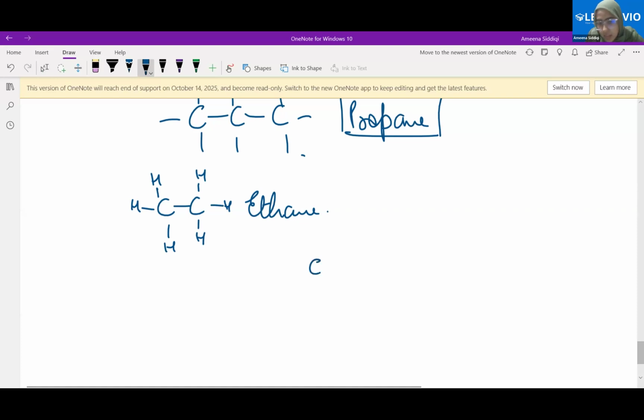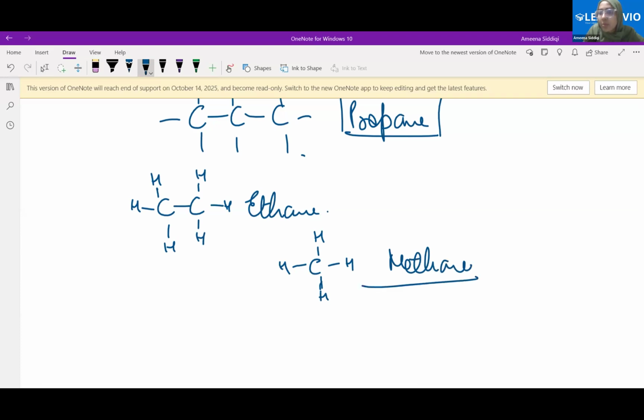What is this then? How many carbon atoms? Methane. Excellent. And you must have learned the formula before for methane, that was CH4. So one carbon atom is bonded to how many hydrogen atoms? 4. So that becomes CH4. Understood?